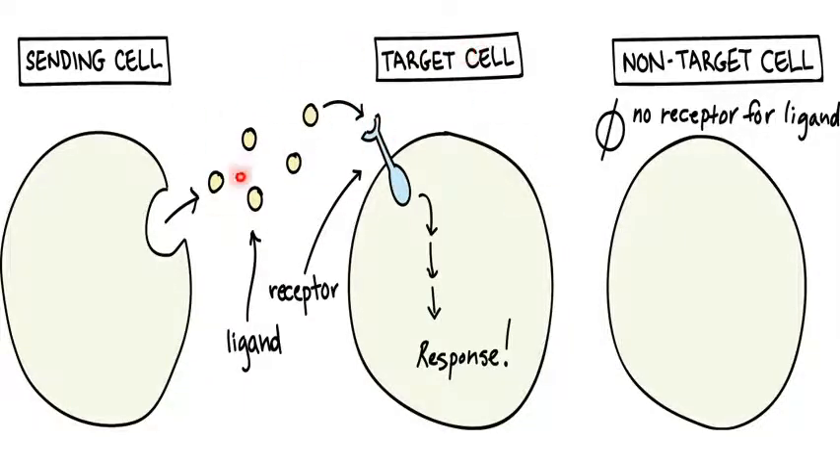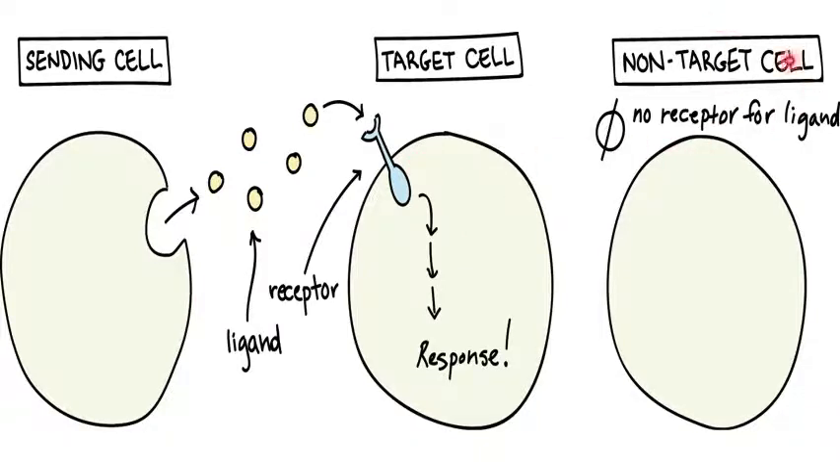Here you can see another pictorial representation where a sending cell or a producer cell is producing certain signals, chemical molecules that are present in the extracellular space of the cell, and these signals are being received by the receptor present on the surface of another cell called the target cell, and thereby showing some response to those signals which are being sent by the sending cell.